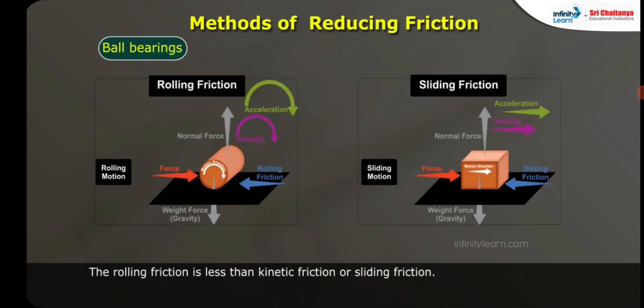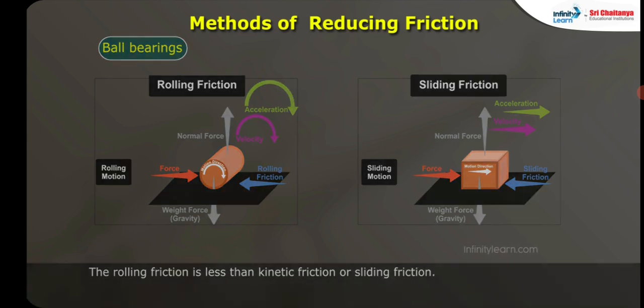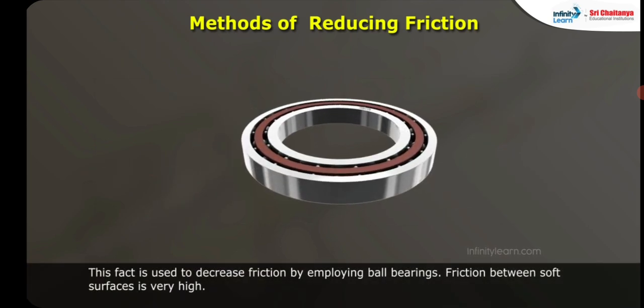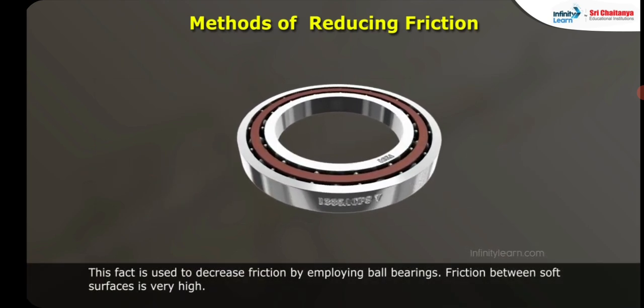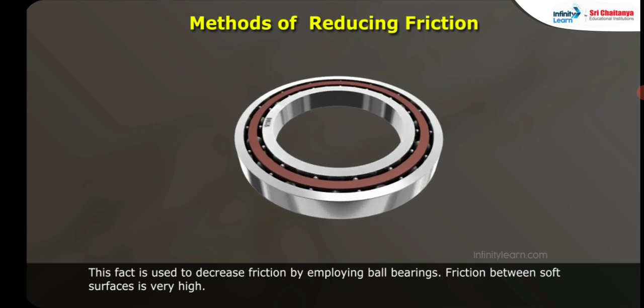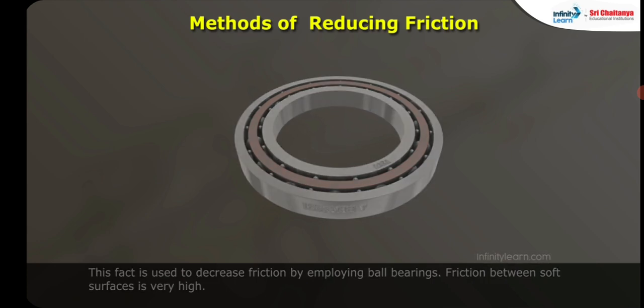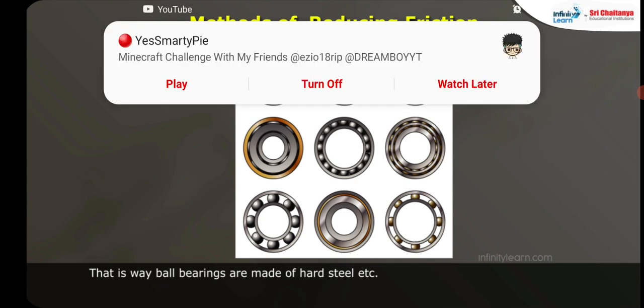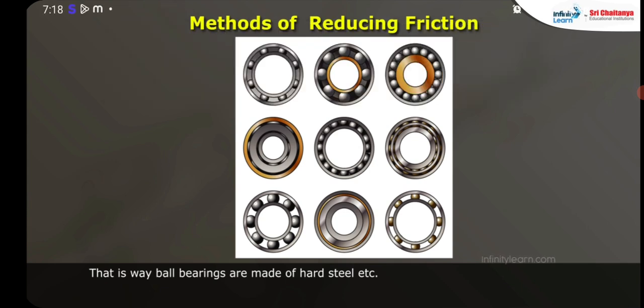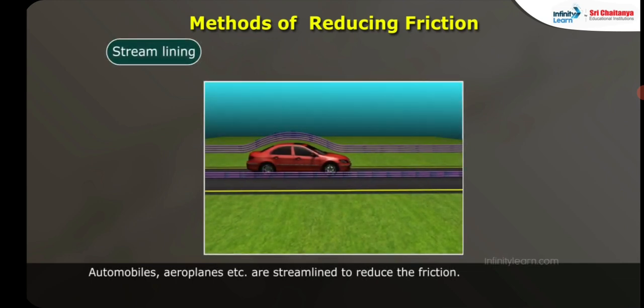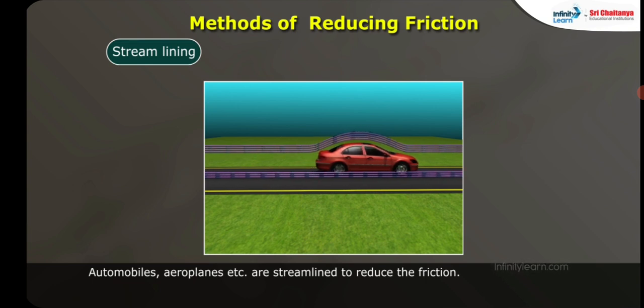3. Using ball bearings. The rolling friction is less than kinetic friction or sliding friction. This fact is used to decrease friction by employing ball bearings. Friction between soft surfaces is very high. That is why ball bearings are made of hard steel, etc. 4. Streamlining. Automobiles, airplanes, etc. are streamlined to reduce the friction.